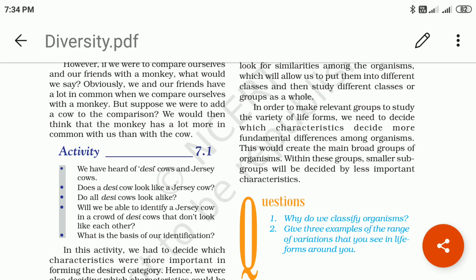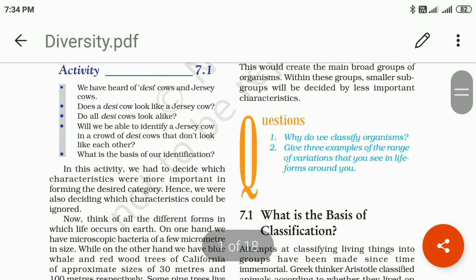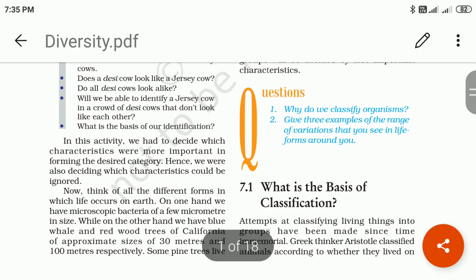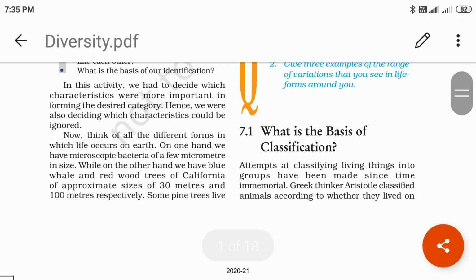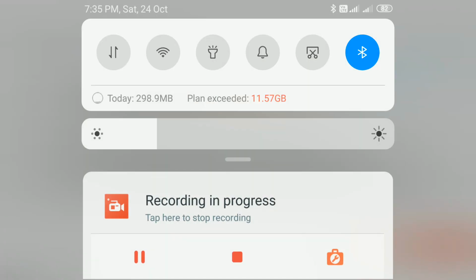Within these groups, smaller subgroups will be decided by less important characteristics. Here we are classifying organisms for the purpose of study, and their classes. What is the basis of classification? Now we will take it up in the next period.